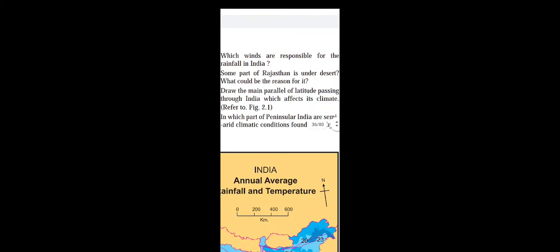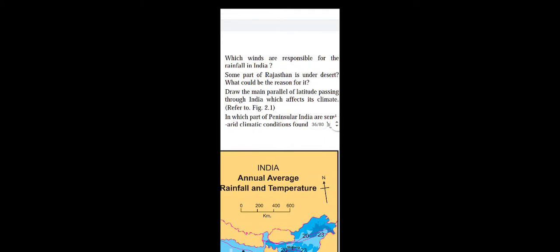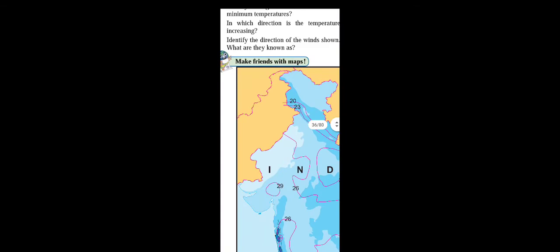Next question, some part of Rajasthan is under desert. What could be the reason for it? The answer is very simple: because of the Aravali ranges. Why the Aravali ranges?